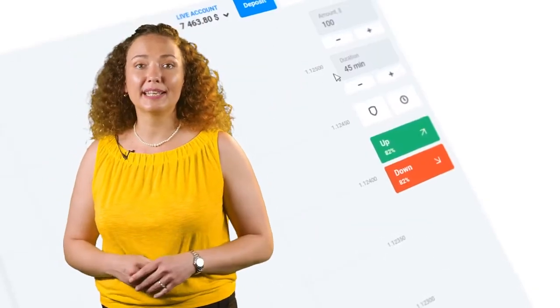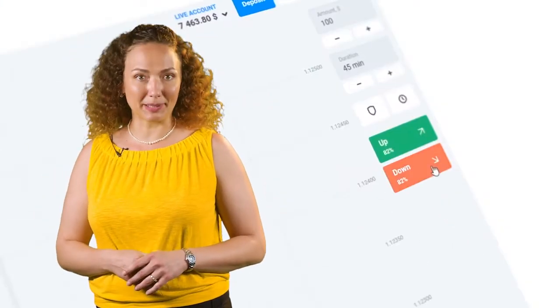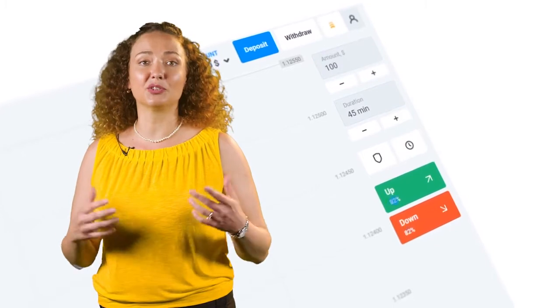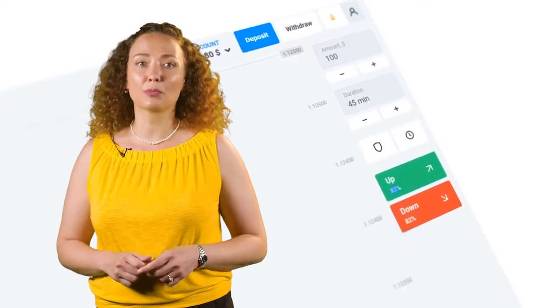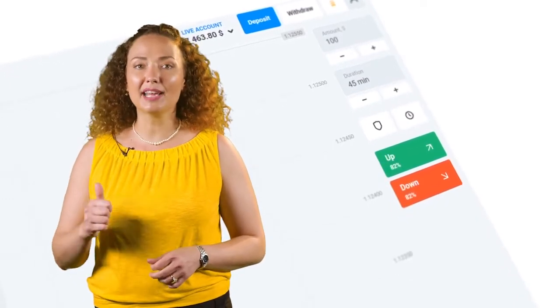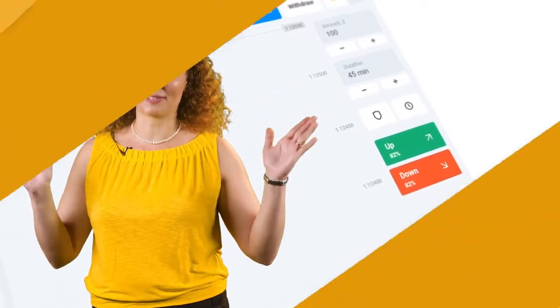So looking at this example, we have Euro-US dollar, and we're looking at the 15-minute time frame. And if we determine that the price will be higher than the current price in 30 to 45 minutes, then we will click on the green button. If we believe it will be lower than the current price, we would click on the red button. Your profit will be fixed at the rate of return, which you can see next to each asset. This means that if you enter a trade with $100, the rate of return is 82%. If your prediction is correct, your profit will equal $82. As you can see, Olymp Trade provides a high rate of return, which means a high profit.